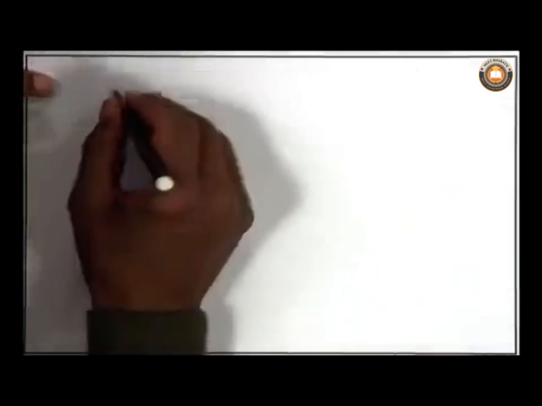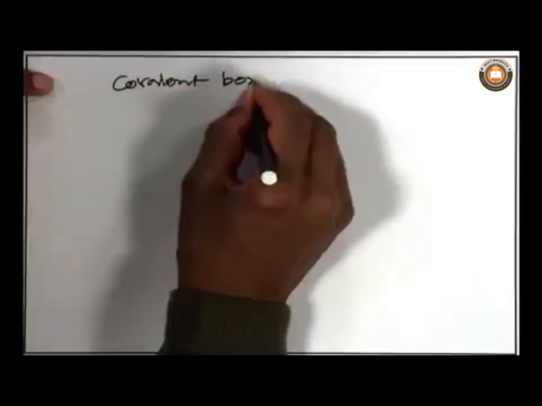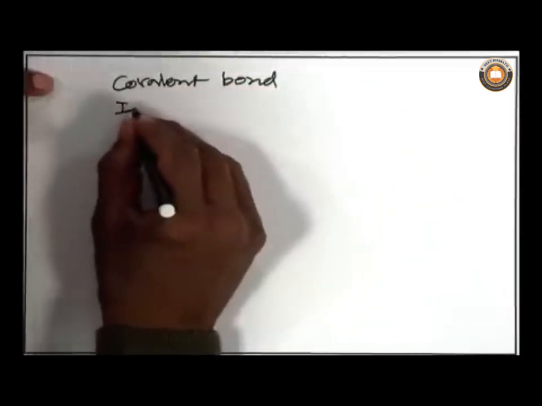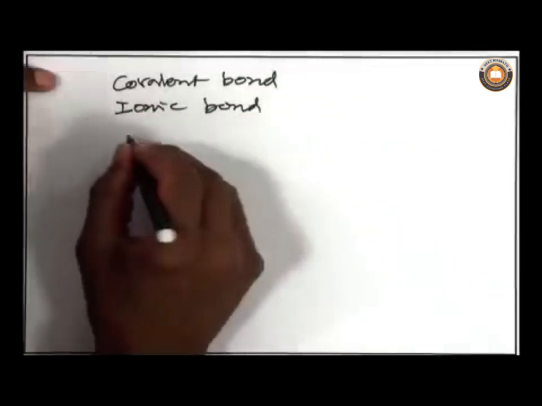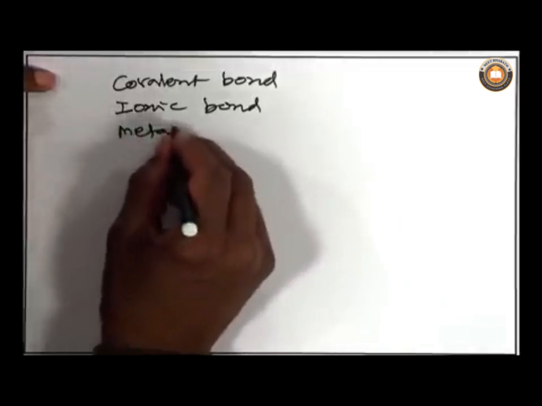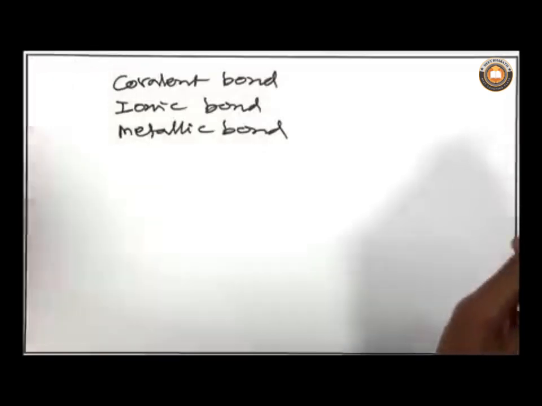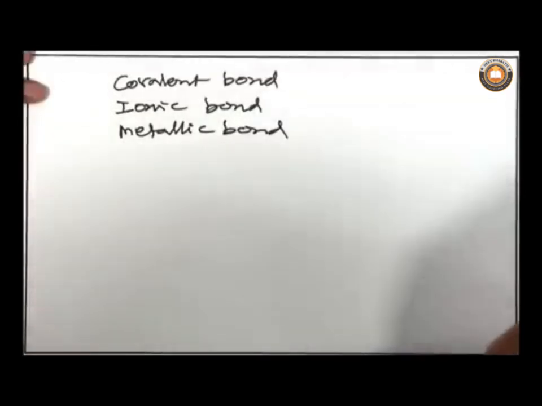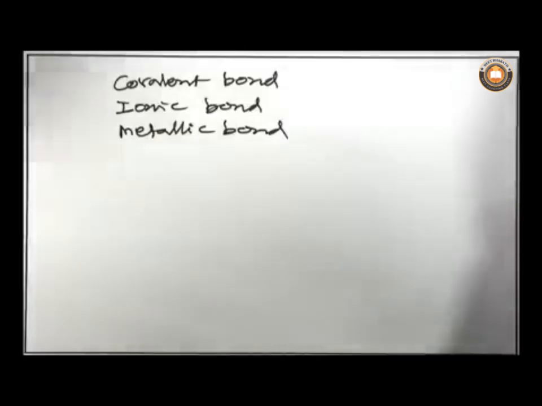Another one is the ionic bond, another is the metallic bond. There are other bonds, hydrogen bonding and weak forces. These are the three major types of bonds in chemistry, using which one can understand the properties of molecules. So, what is a covalent bond?